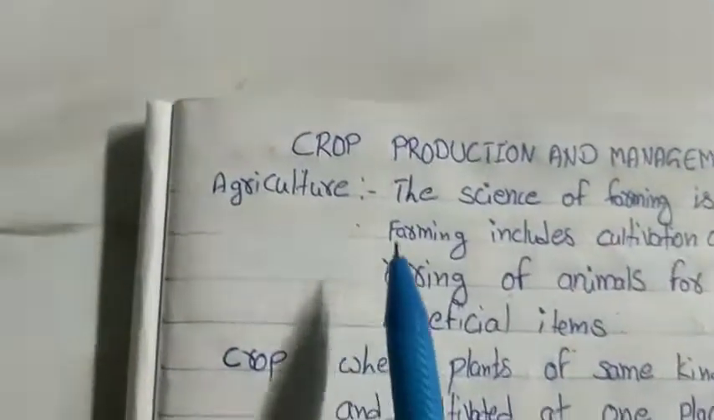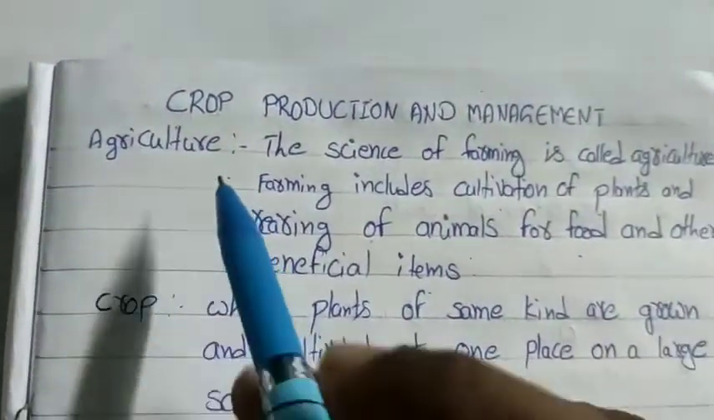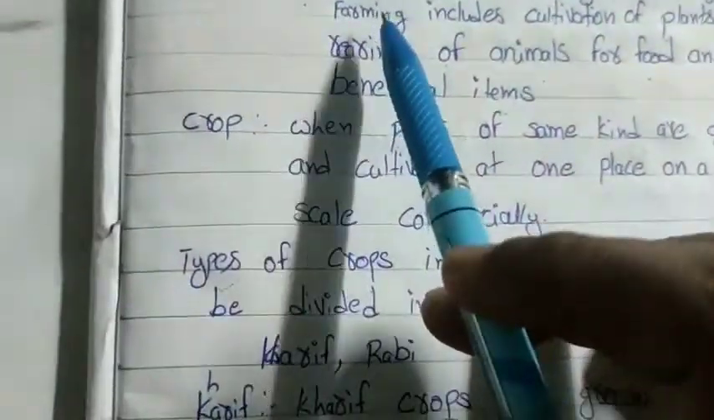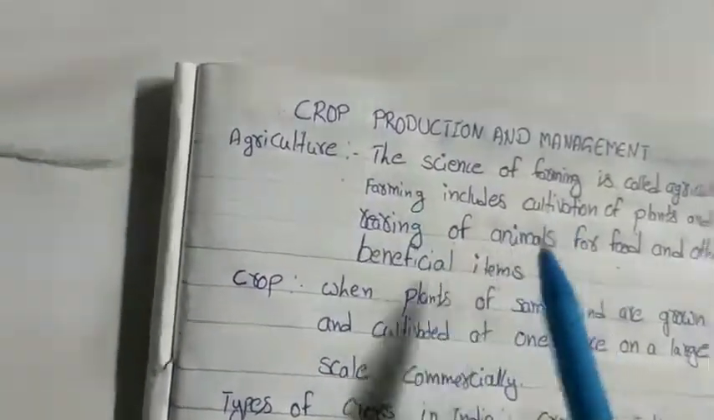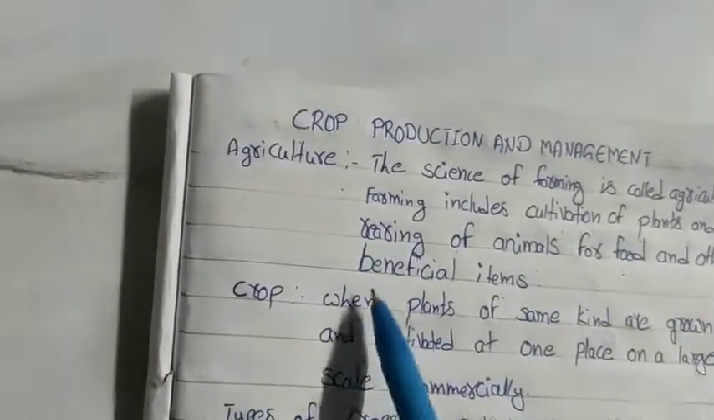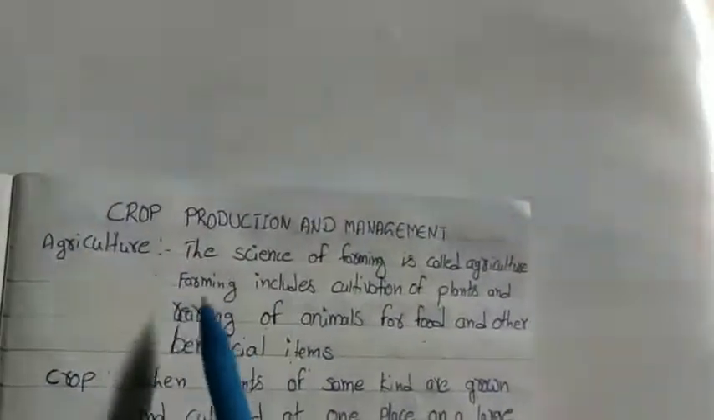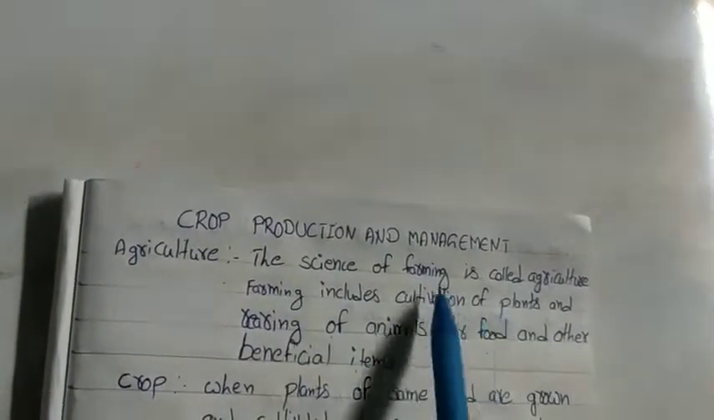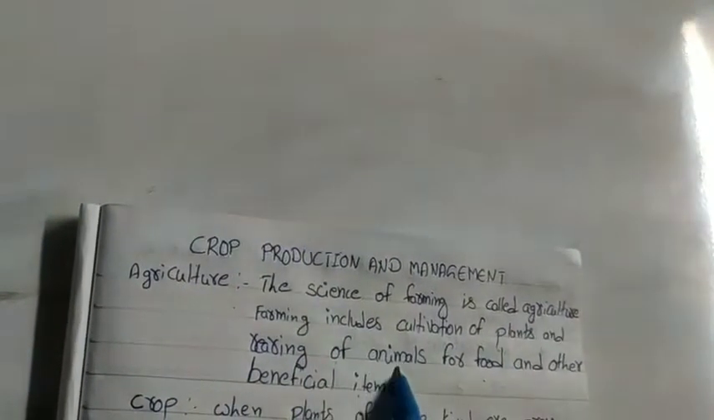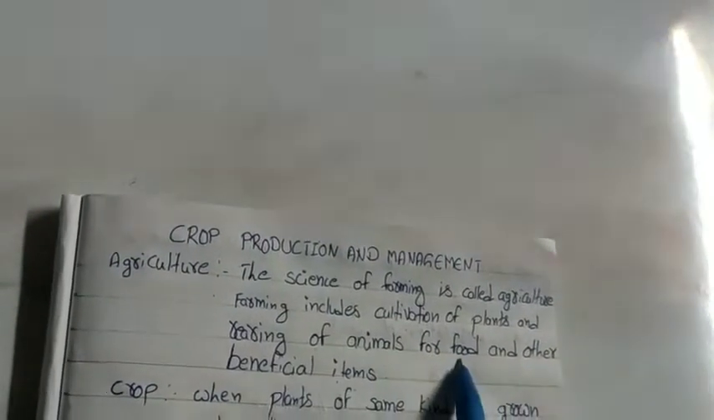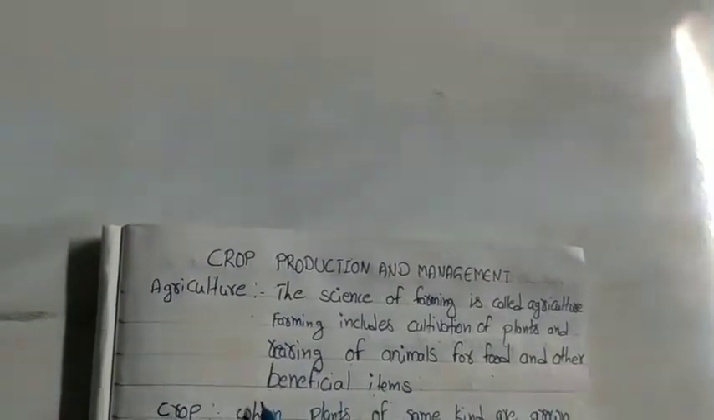So what is meant by agriculture? Agriculture means the science of farming, and farming includes cultivation of plants and rearing of animals for food and other beneficial items. So plants are cultivated and animals are reared not only for food, but also for other beneficial items.